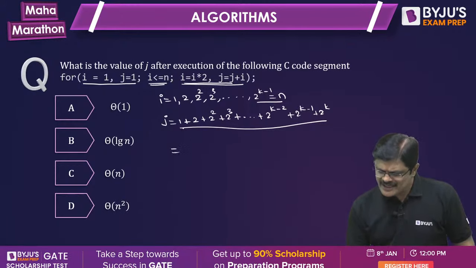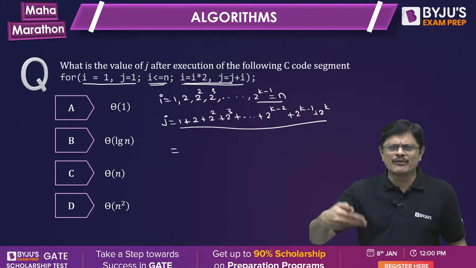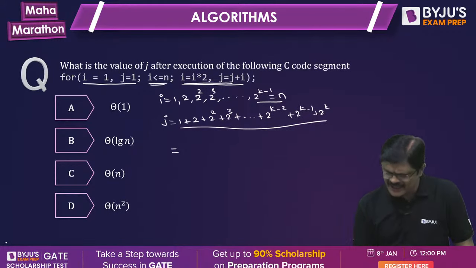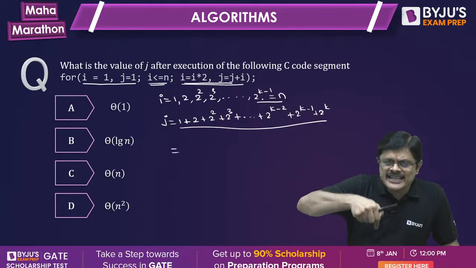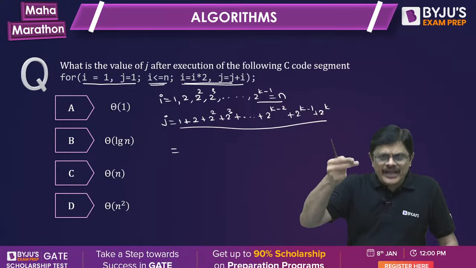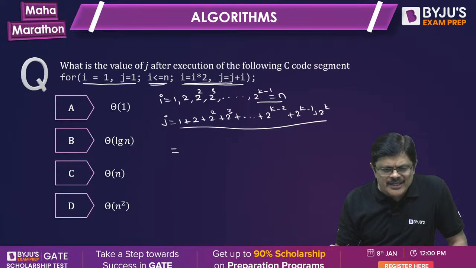So which is a geometric progression. Okay, that's what we get, one more. For i equal to n, it is entering now, 2 power k minus 1 is n. So what happens? It is getting inside the loop. Then what is happening, sir? i will be 2 power k next time. That time it will come out. That's why I added 2 power k also, no?